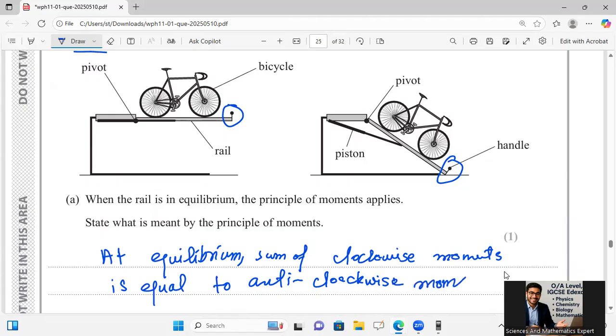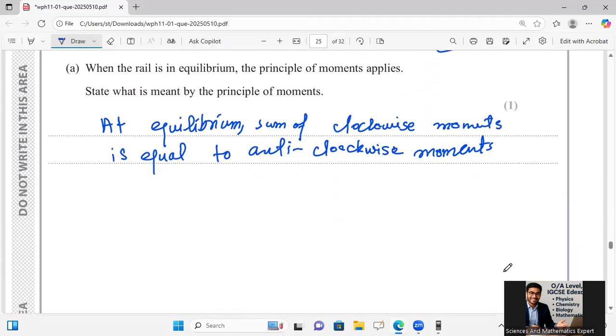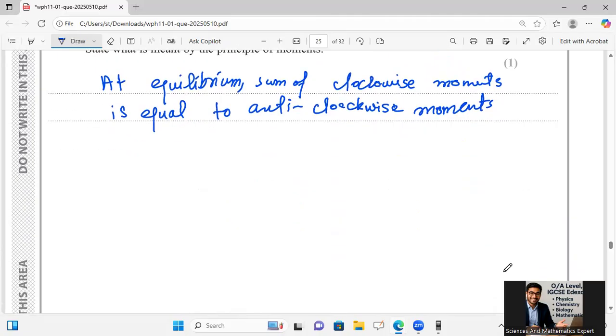So this is the complete scenario in which we can say the principle of moments should hold. Or we can say the sum of all the moments should equal 0. We can also say it like this.